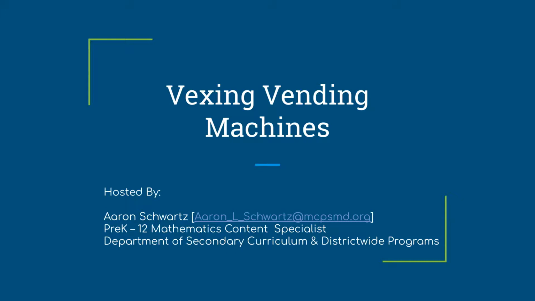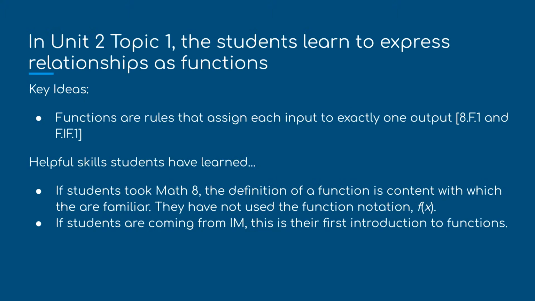This video is called Vexing Vending Machines, and it's an introduction to functions and the definition of functions for students in Algebra 1. In Unit 2, Topic 1, the students learn to express relationships as functions. Some of the key ideas include that functions are rules that assign each input to exactly one output. Now, this is repeated in two different standards. It's repeated in the 8th grade function standards, and then again in the interpreting function standards.